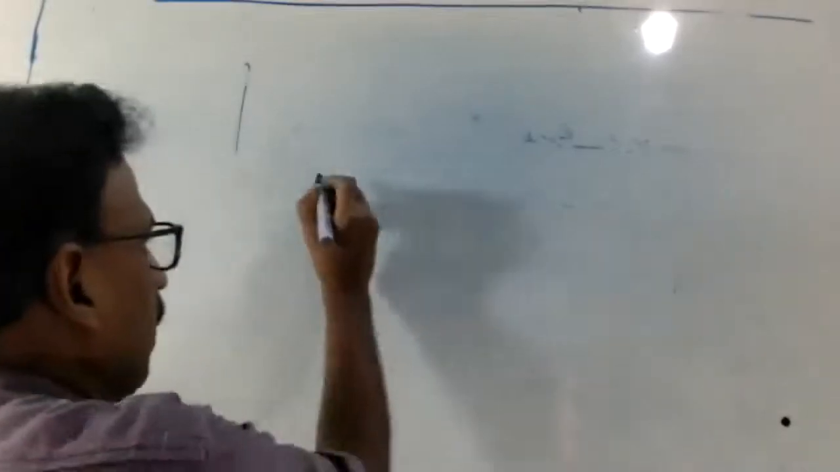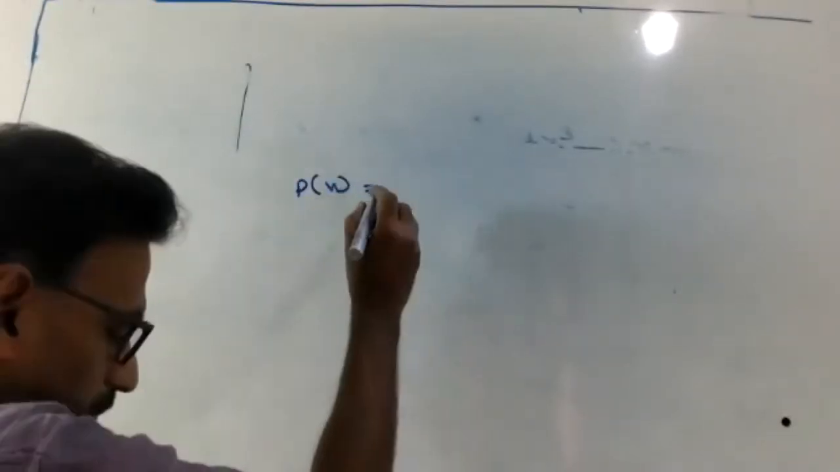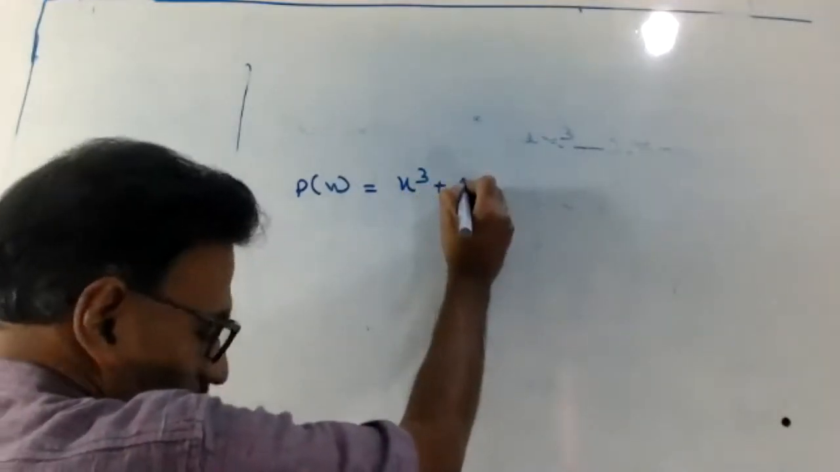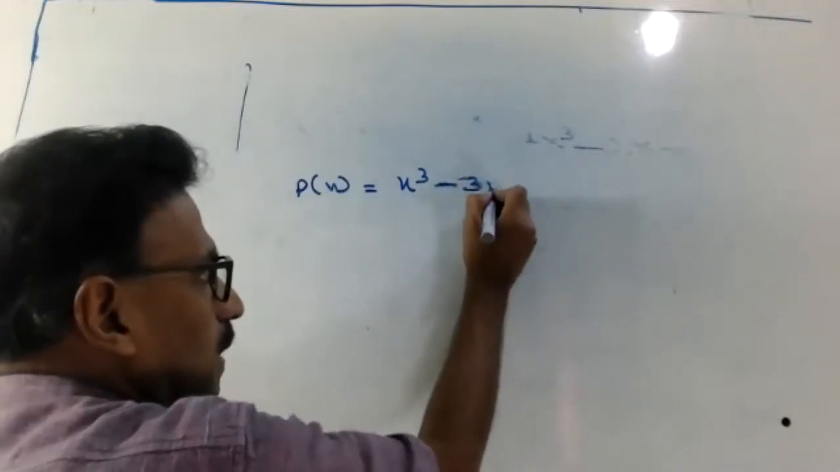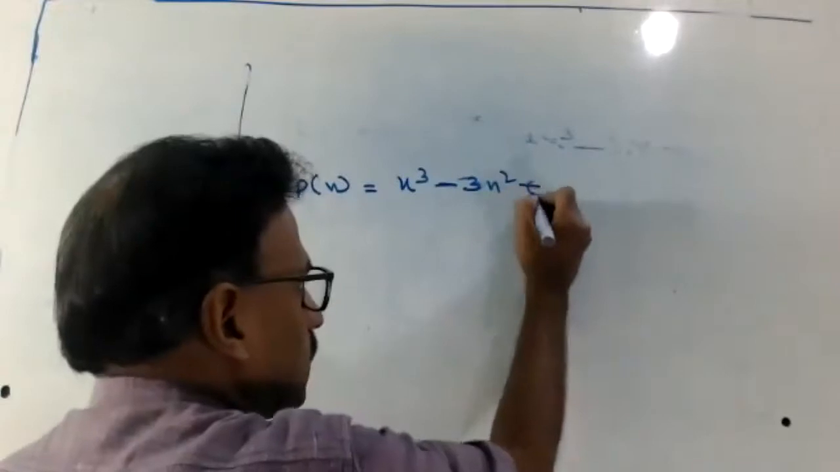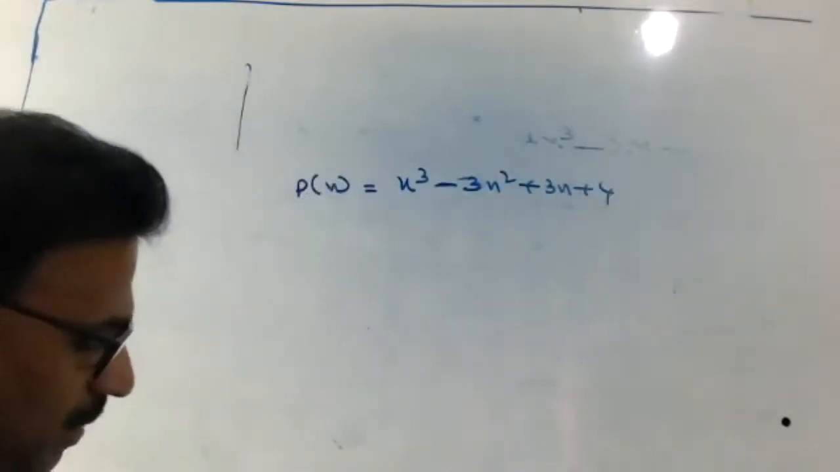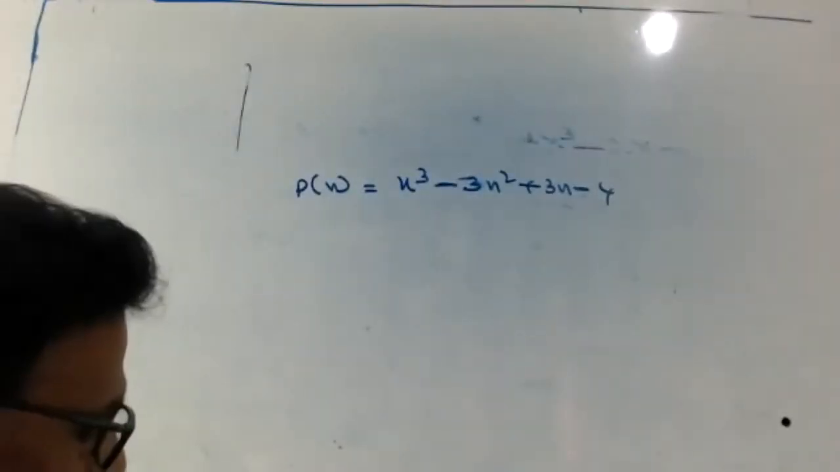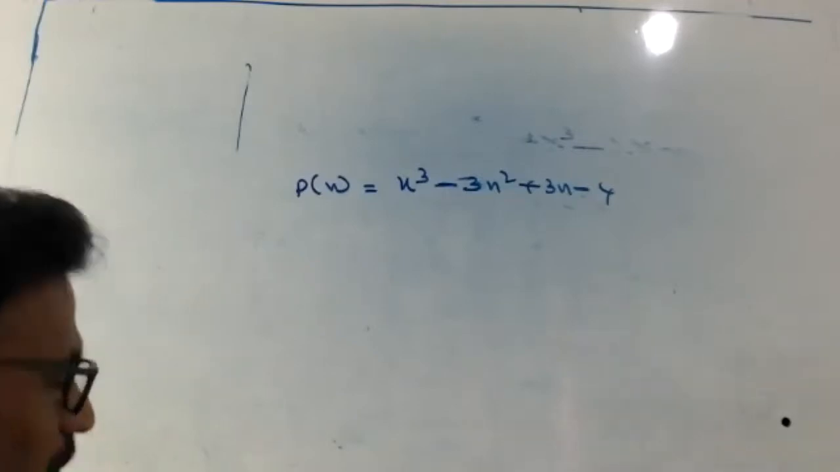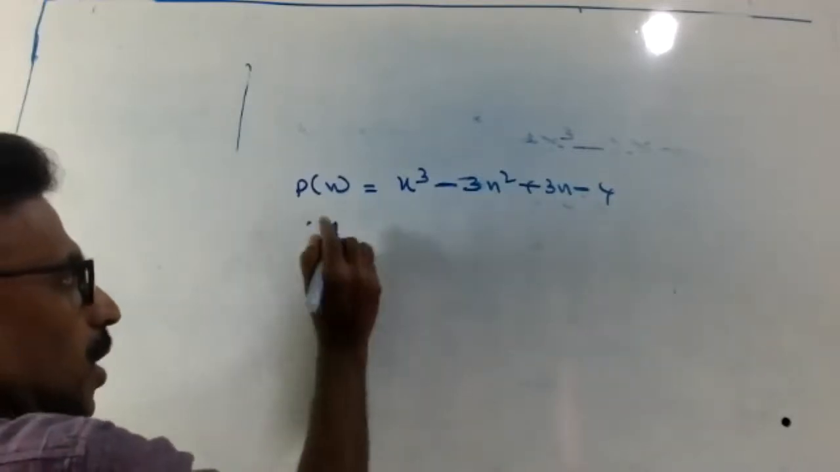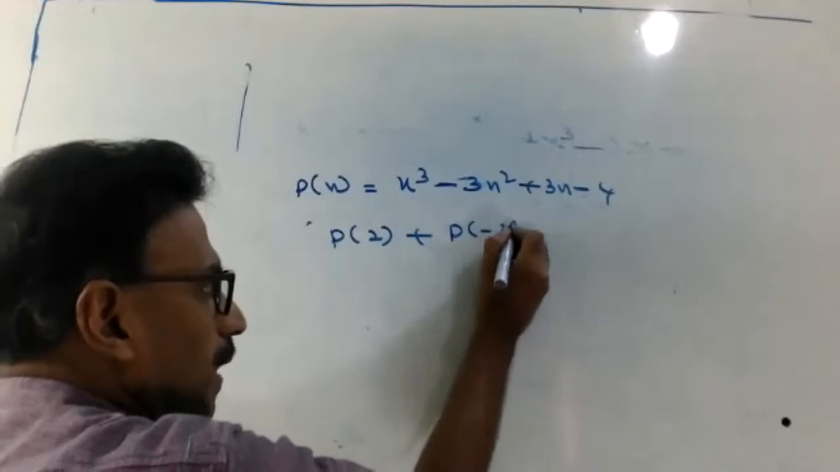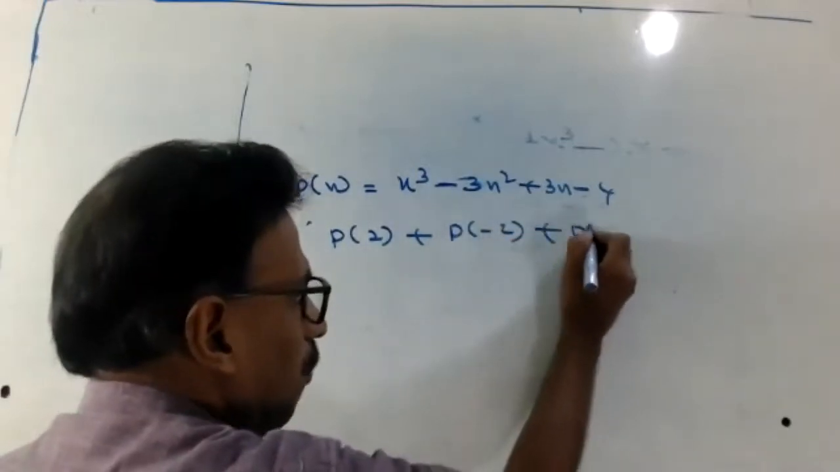Look at here. P of x equal to x cube minus 3x square plus 3x minus 4. Once again, x cube minus 3x square plus 3x minus 4. You have to find out P of 2 plus P of minus 2 plus P of 0.